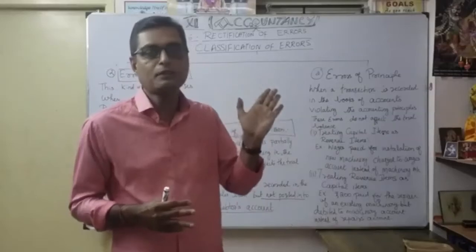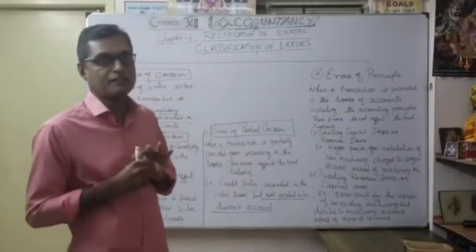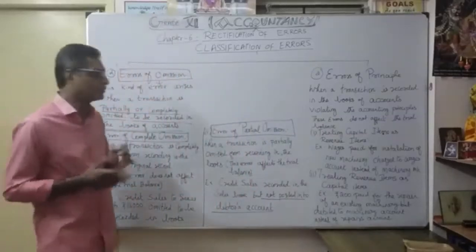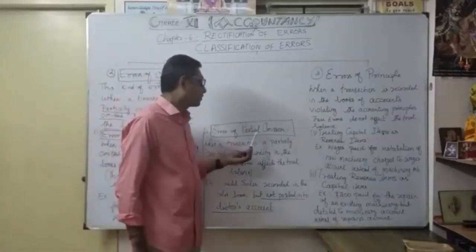It is partially omitted, recorded only in sales account, not in the customer's account. That's why it is called error of partial omission.